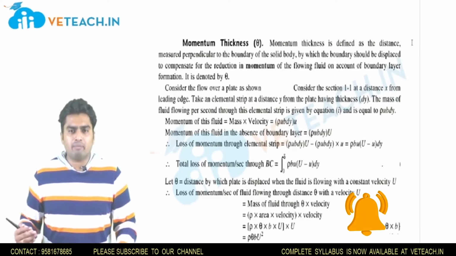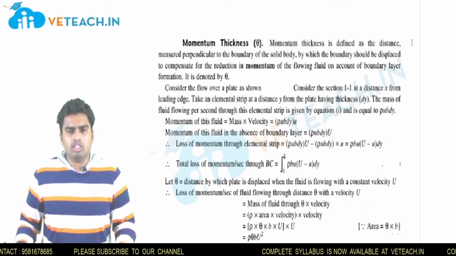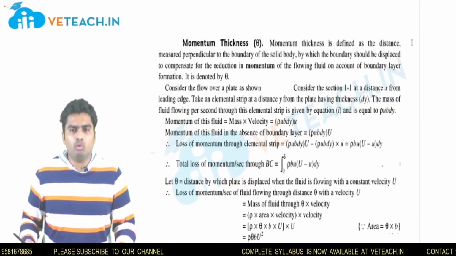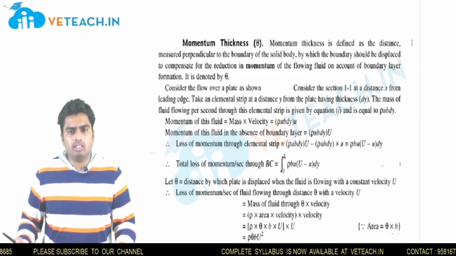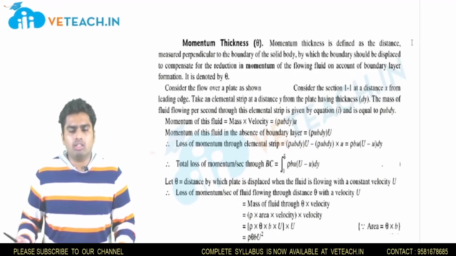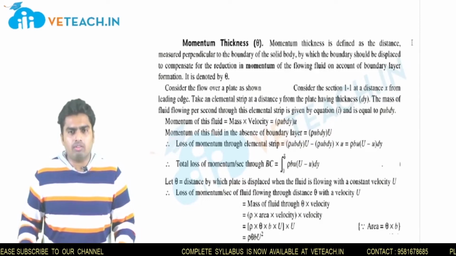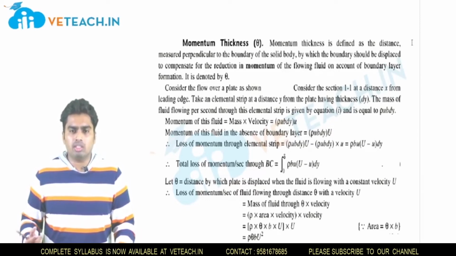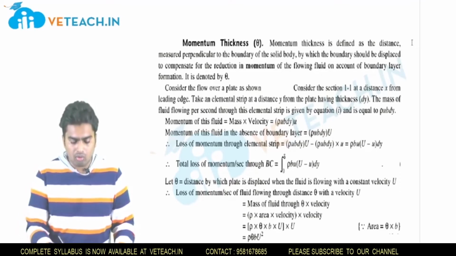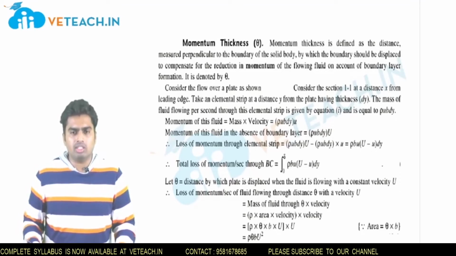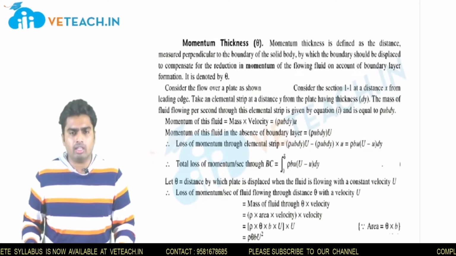Let us recap what we had learned in displacement thickness. What is happening in displacement thickness? A fluid is passing over a flat plate, and there is a reduction in mass flow rate, right? To compensate or overcome this reduction in mass flow rate, what is happening? The boundary layer is displaced by some amount. The same happens here: the boundary layer will move about some distance. Let us see the definition, so we will get a clear idea.